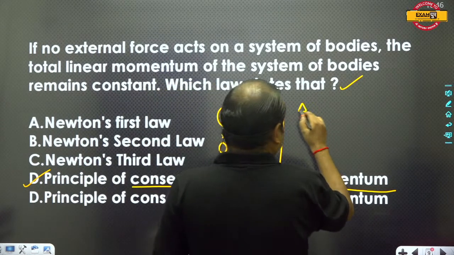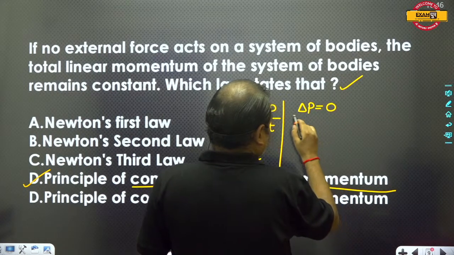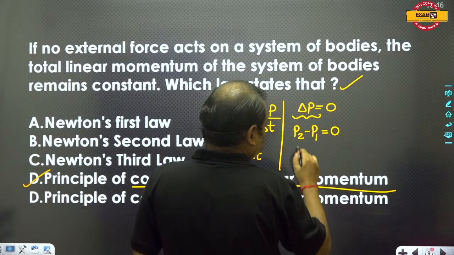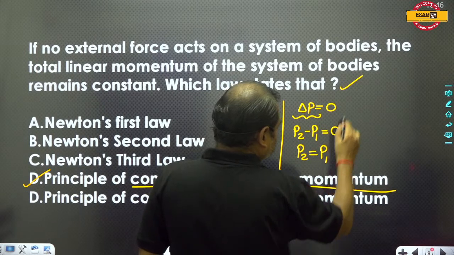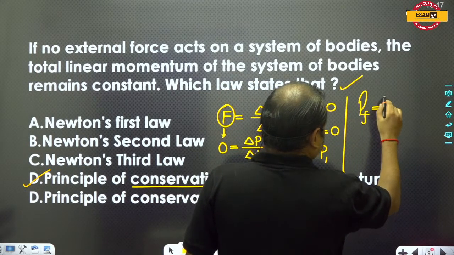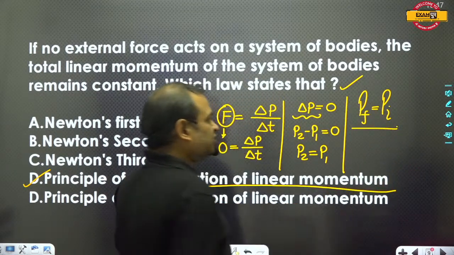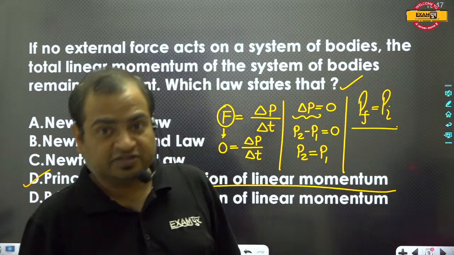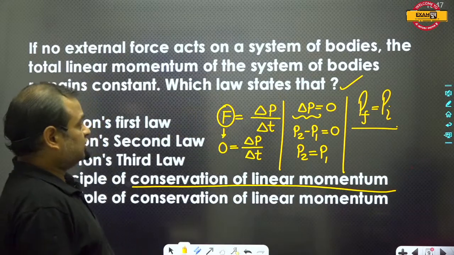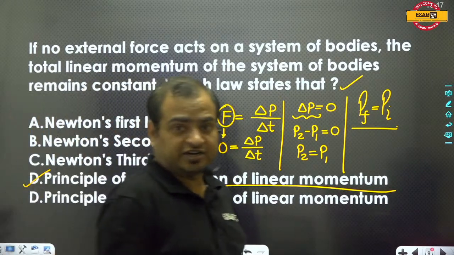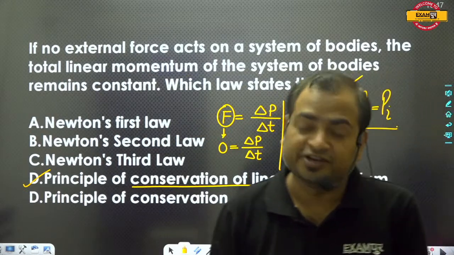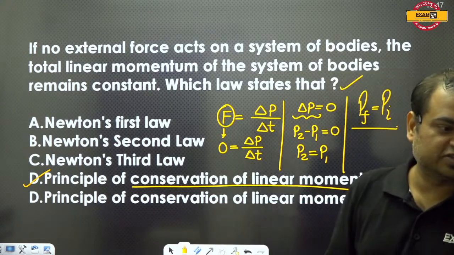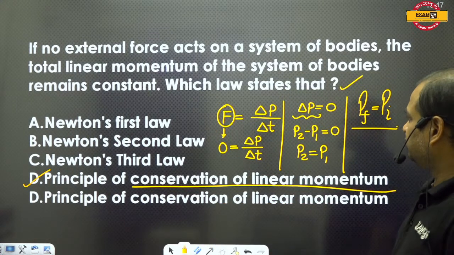It means delta P will be equal to 0. Delta P means P2 minus P1. P2 minus P1 is equal to 0. It means P2 is equal to P1. It means P final is equal to P initial. It means the final linear momentum of the body is equal to the initial linear momentum of the body. It means the linear momentum has not changed. It means the linear momentum of the body is constant. If we do not apply any force on the moving body, then the linear momentum of the body remains conserved, and this is known as the law of conservation of linear momentum.